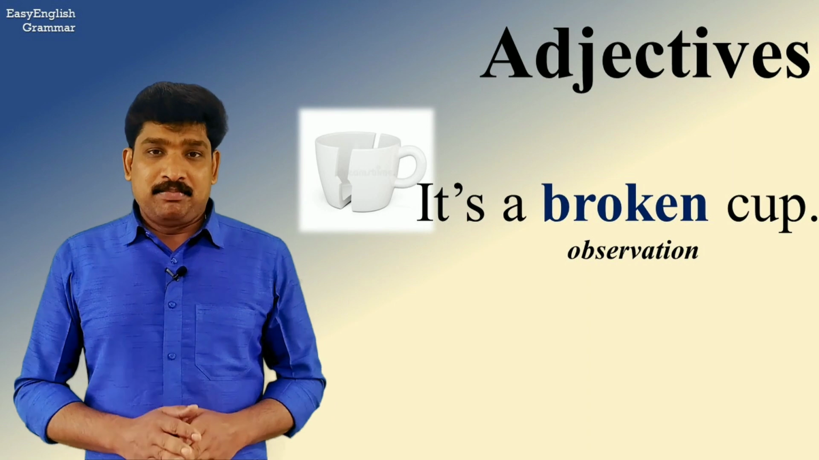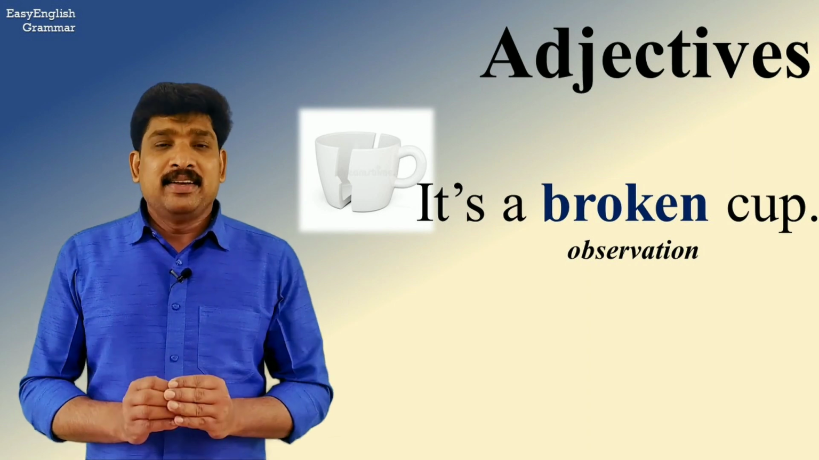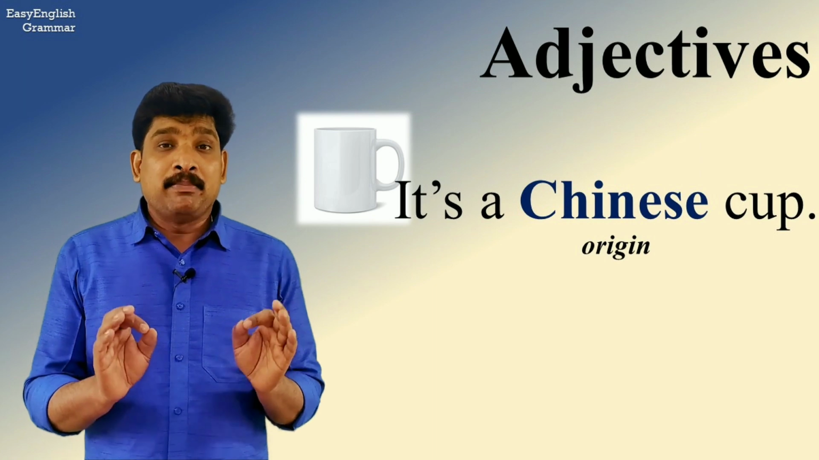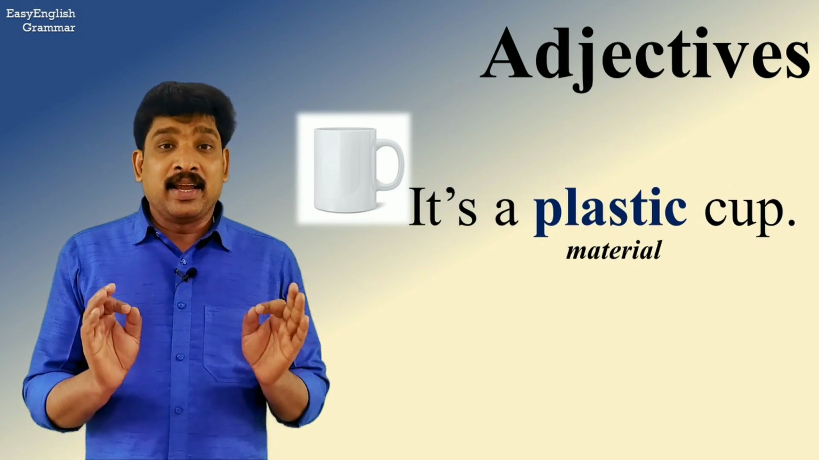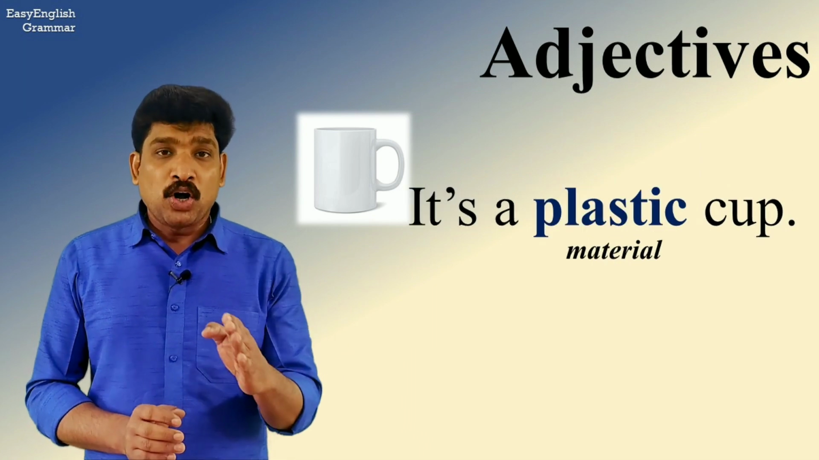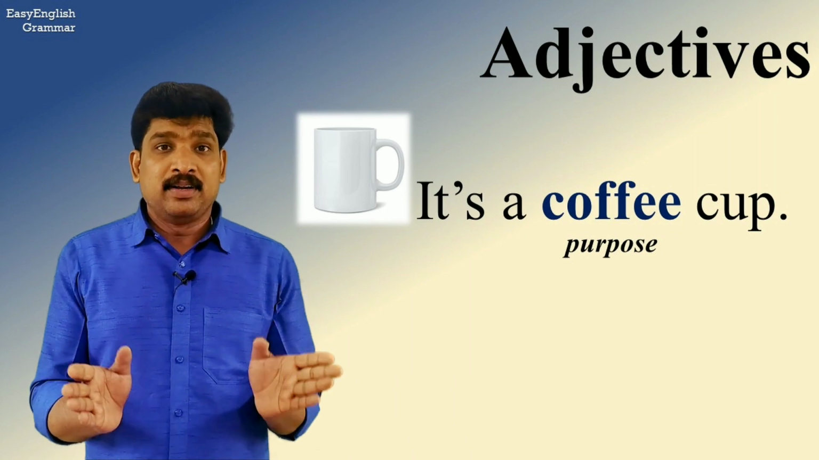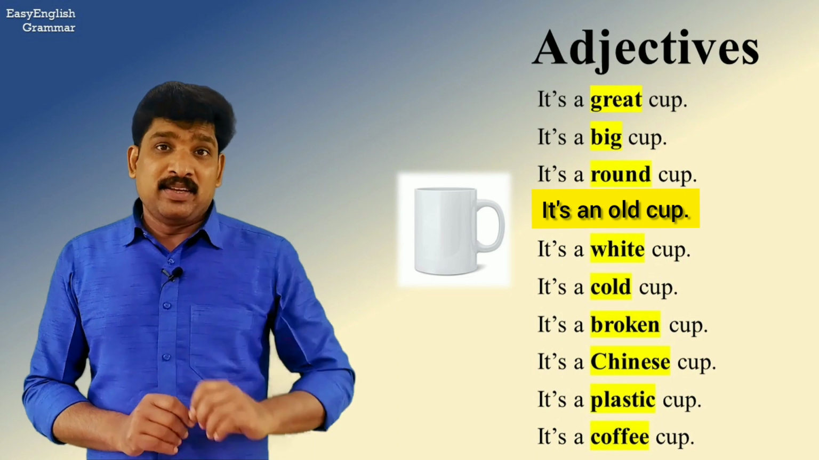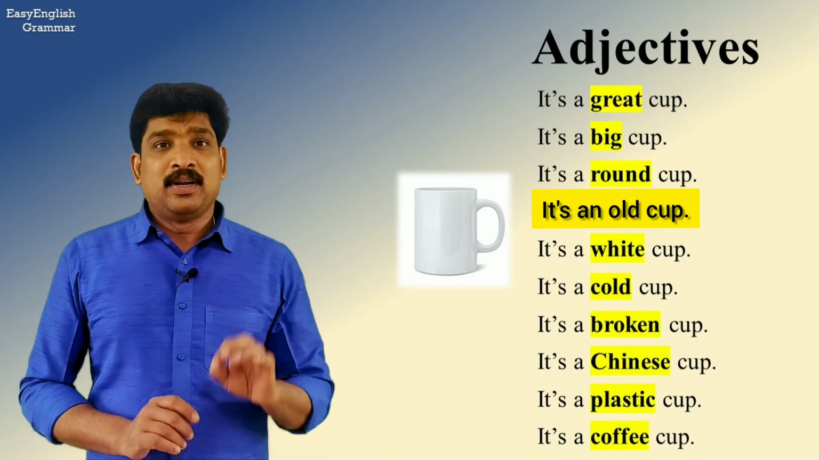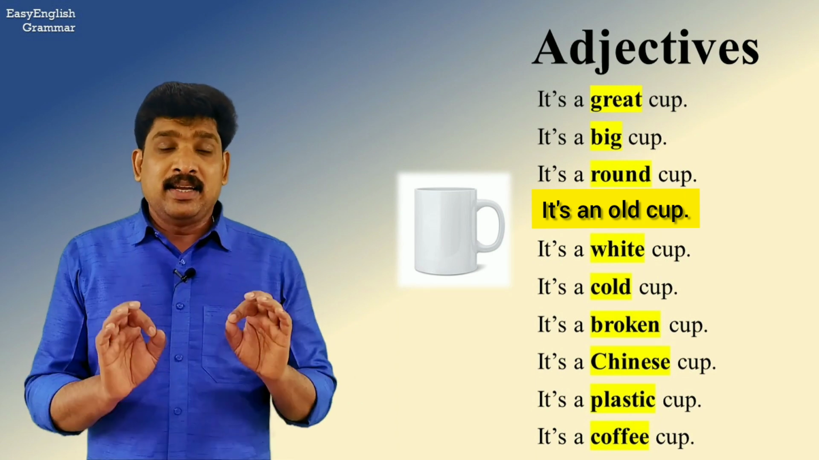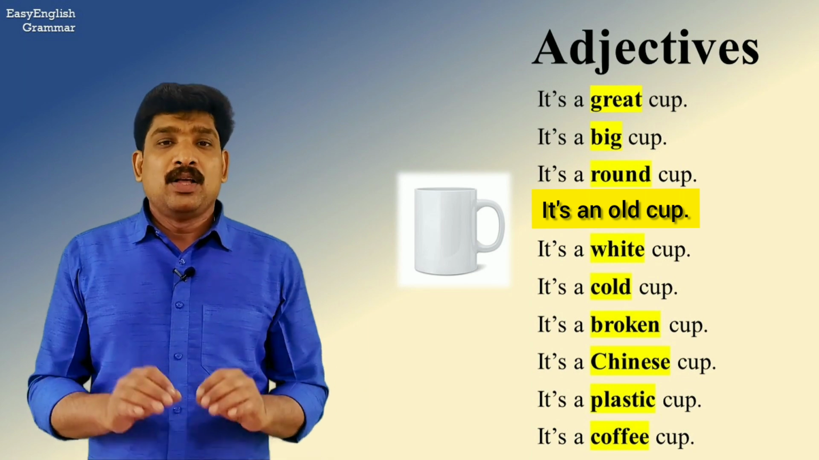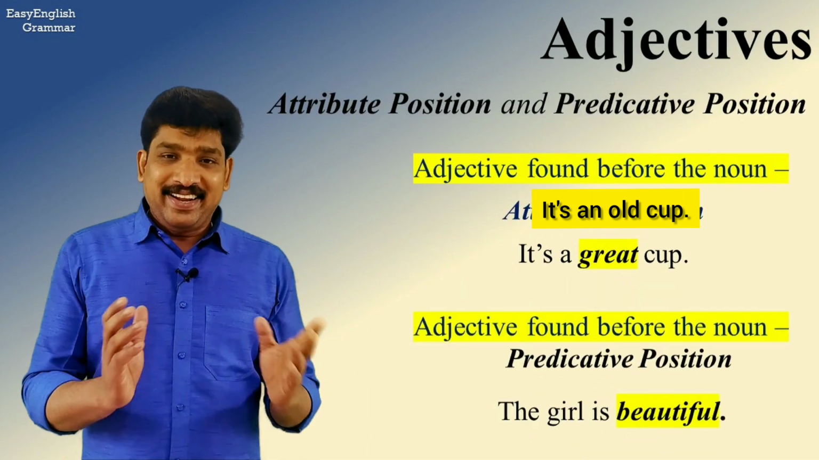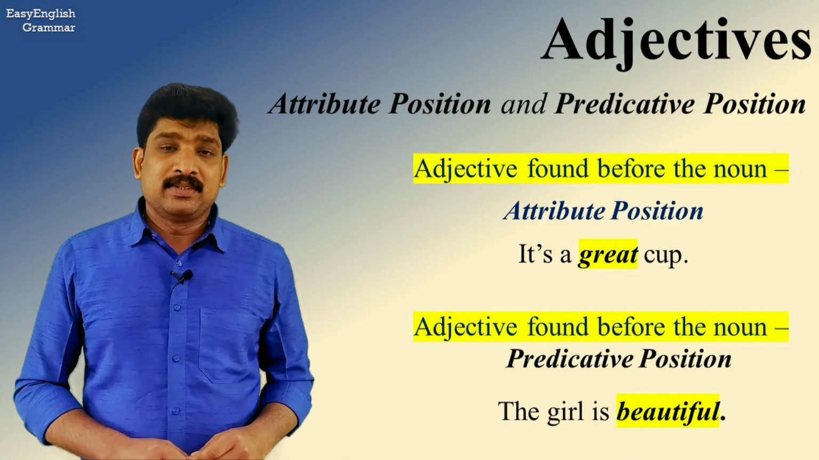It is a broken cup if you make an observation. It is a Chinese cup, talking about origin. Or you can mention the material. It is a plastic cup. Or it's a coffee cup, talking about the purpose of the cup. Now, coffee, as we know, is a noun. But in this case, it can be used as an adjective. All these adjectives are placed before the noun. Let's learn more about adjectives.